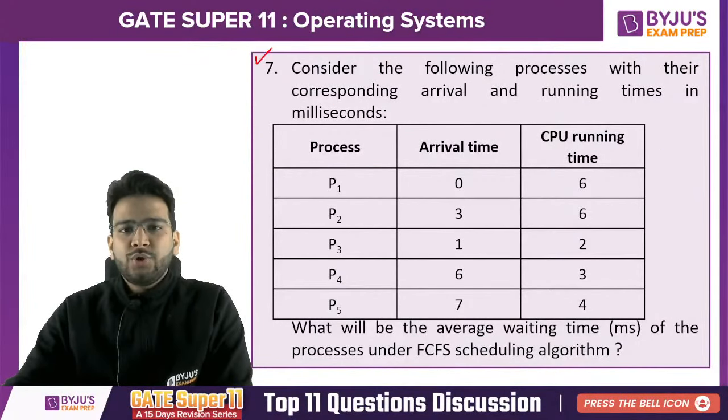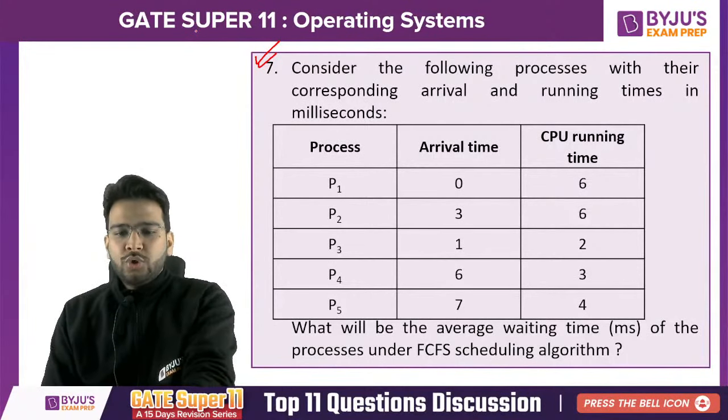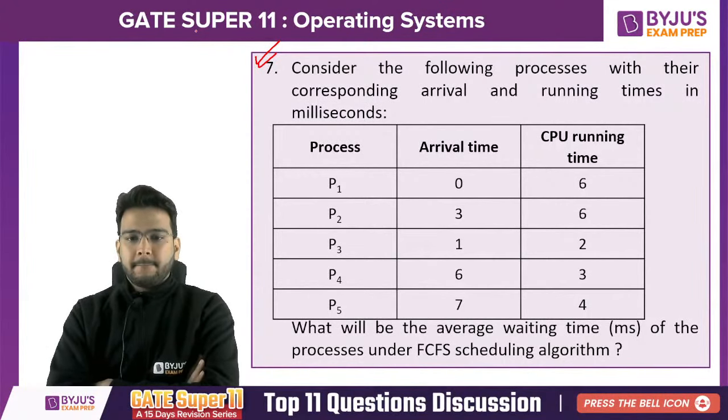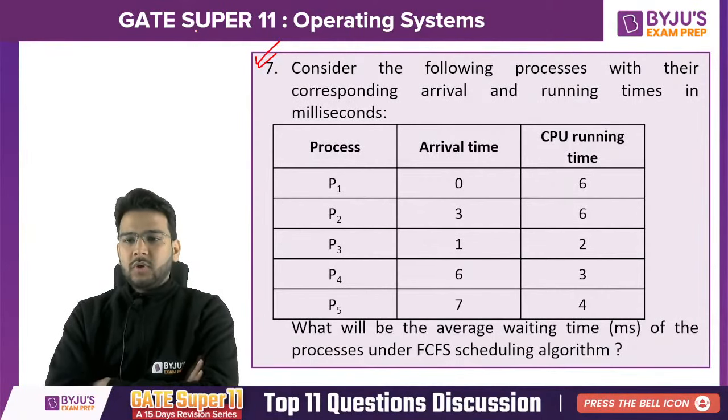Let's solve this question number 7. That is based on the CPU scheduling algorithm. Take your time and try to find out the correct answer, okay, in just one try.